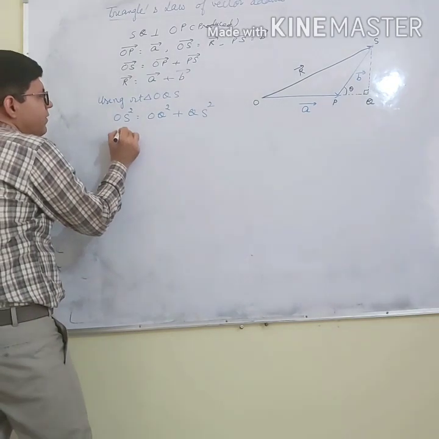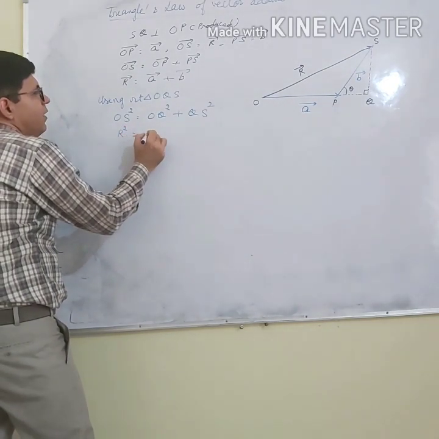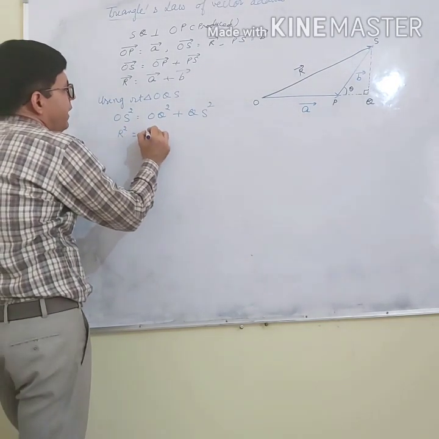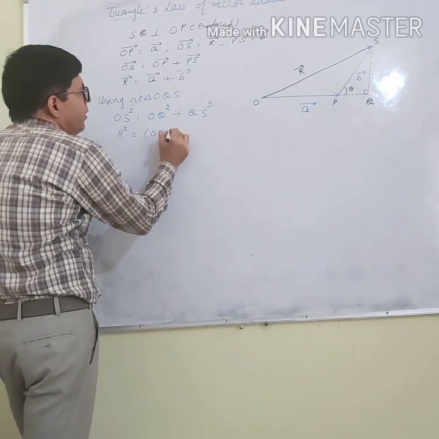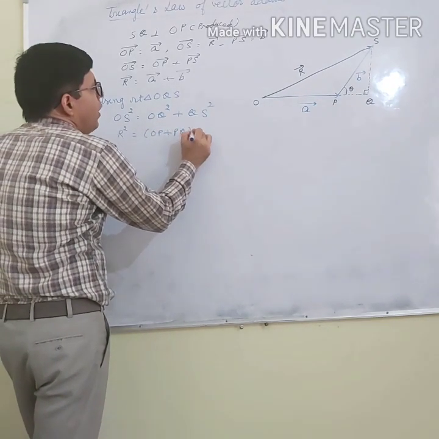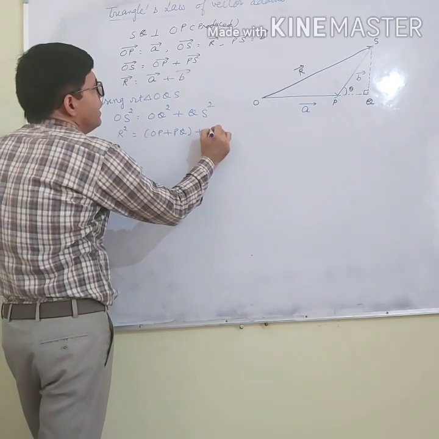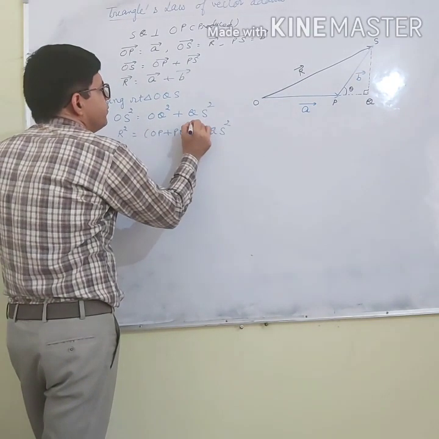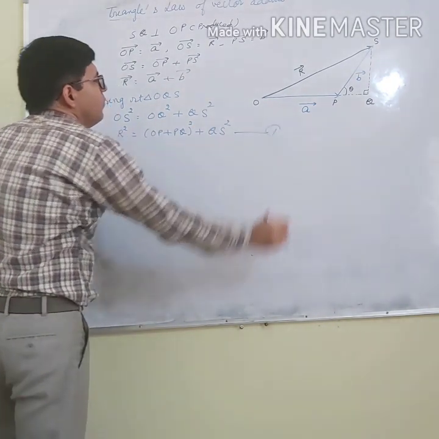What is OS? It is R square. OQ equals OP plus PQ. And QS I have to calculate. This is equation 1.